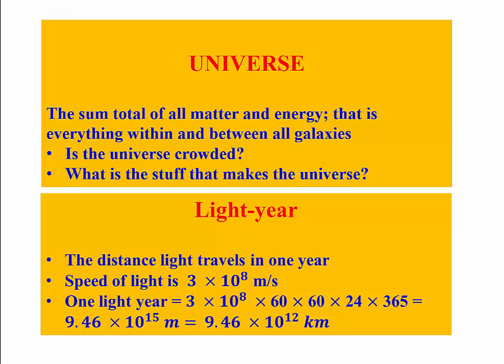Now, how do you know about things that are happening in other parts of the universe? What is the agency that carries information to us? Well, the agency that carries information to us is light. And of course, light takes time to travel from one place to another. Now, what is the speed of light? Light travels at 3 times 10 to the power of 8 meters per second.